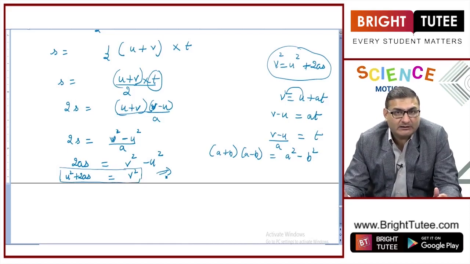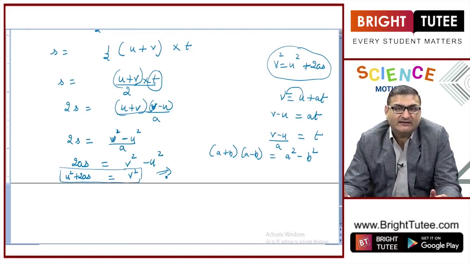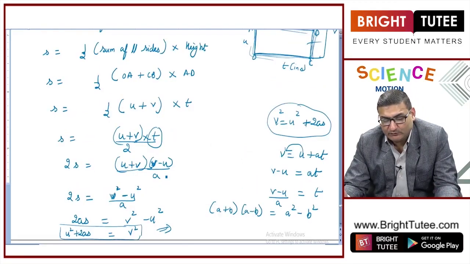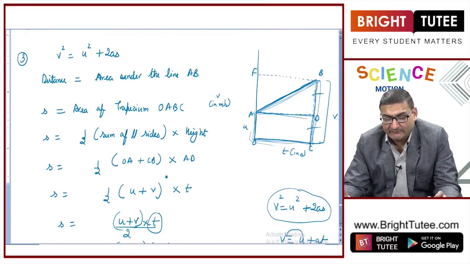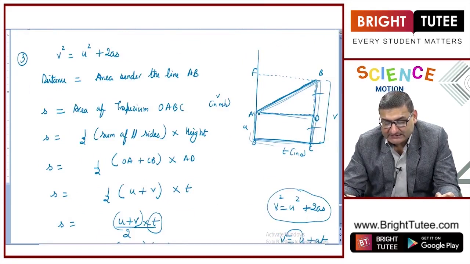They are quite important. Any one of these three may come to you, and the question will be: derive the third equation of motion graphically, or derive the second equation of motion graphically. For that, no graph or values will be given to you. So first of all, you need to relate which graph you will be using to derive it, and you need to see that we are starting with some initial velocity.